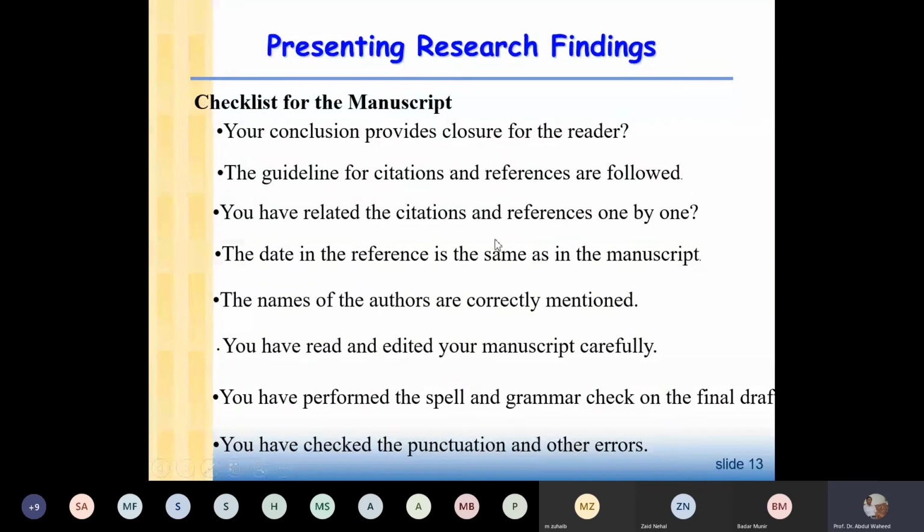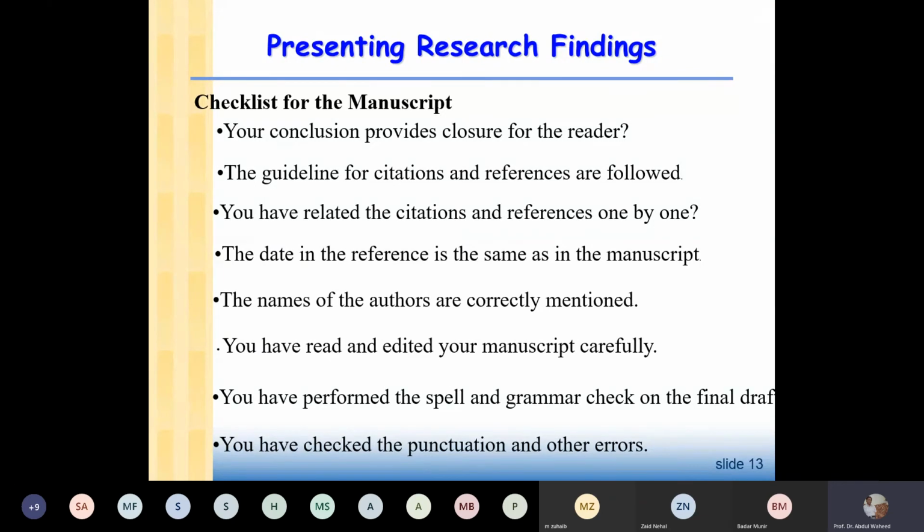Okay, then you have to relate the citations and references one by one. So you cited a work in your paper, and then you gave the full reference in the reference section. So you have to cross-check your citation with the references.